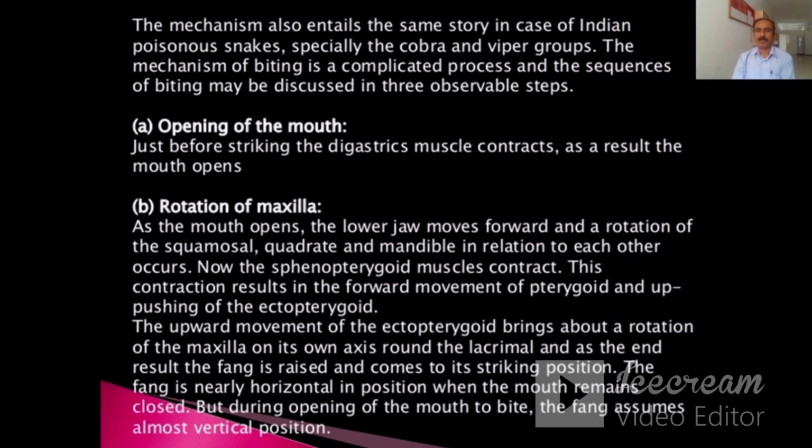The upward movement of the ectopterygoid brings about a rotation of the maxilla on its own axis round the lacrimal, and as the end result, the fang is raised and comes to its striking position. The fang is nearly horizontal in position when the mouth remains closed, but during opening of the mouth to bite, the fang assumes almost vertical position.